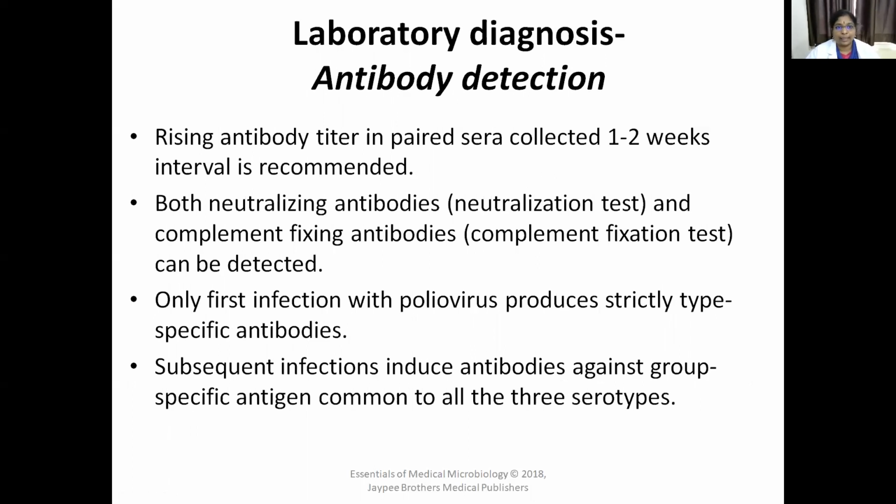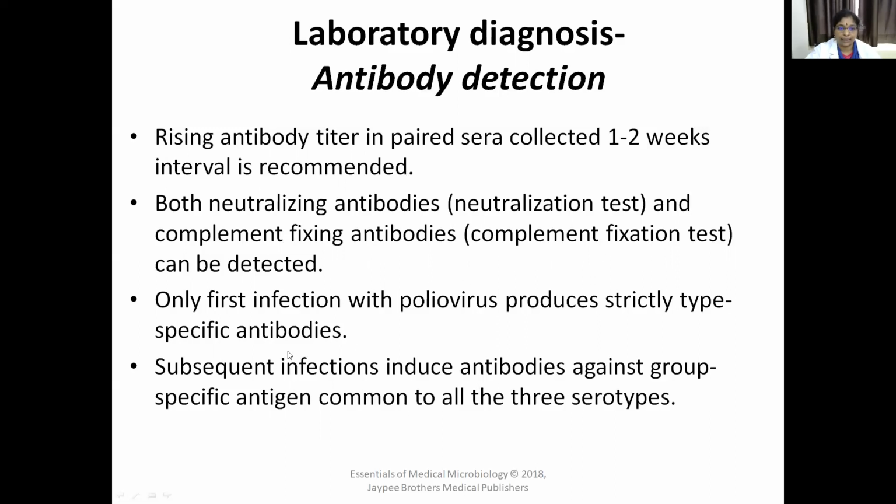Antibodies can also be detected. Rising titer of antibody in paired sera, which is collected at 1 to 2 week interval, is recommended. So, in the first week you collect the patient serum and check the antibody level, and after 1 to 2 weeks you again collect the second serum sample, that is paired sera, and you have to check for the rising antibody titer. Both neutralizing antibodies and complement fixing antibodies can be detected, and those antibodies are tested with neutralization test or